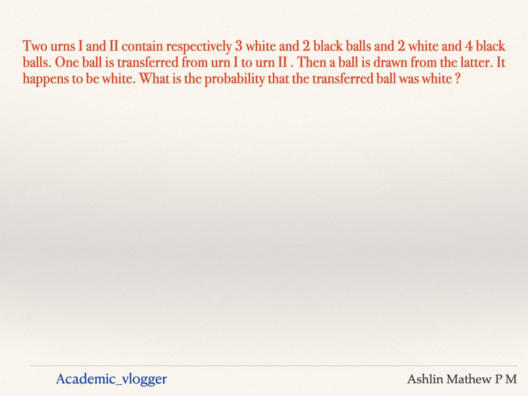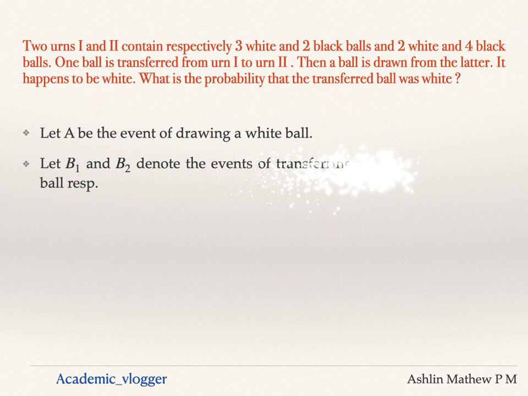So we need to find the probability that the transferred ball is white. For that we define the event of drawing a white ball as event A. And similarly, let B1 be the event of transferring a white ball and B2 be the event of transferring a black ball.